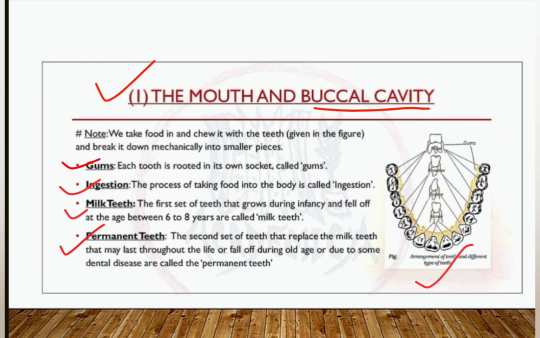They last until death. However, some lose these permanent teeth also due to some disease or old age. Thereafter, they need to get new teeth fixed from outside, like amalgam and so on, when you go to the dentist.